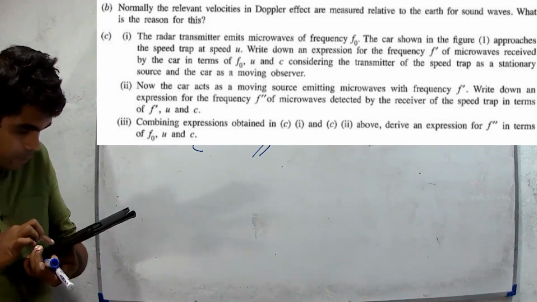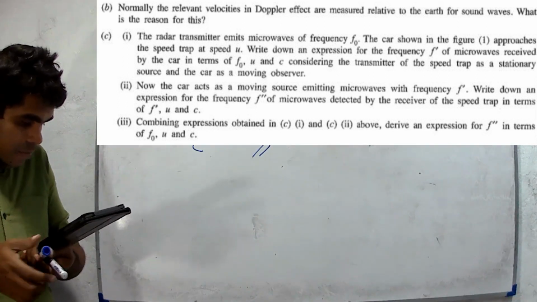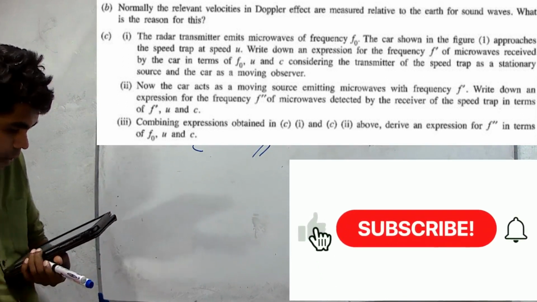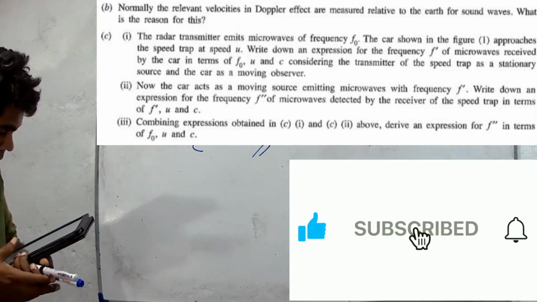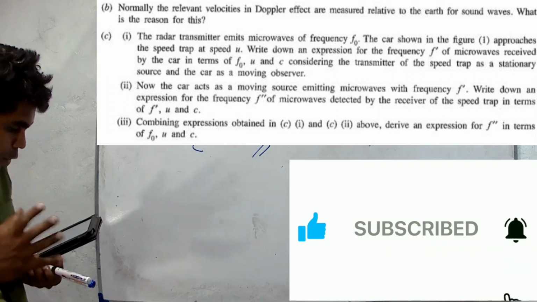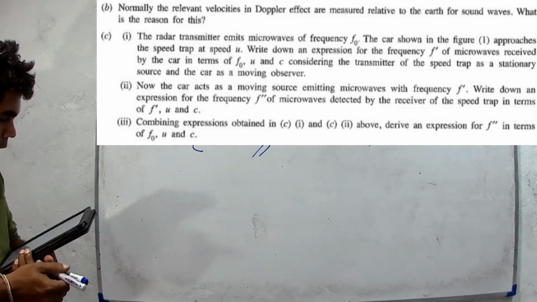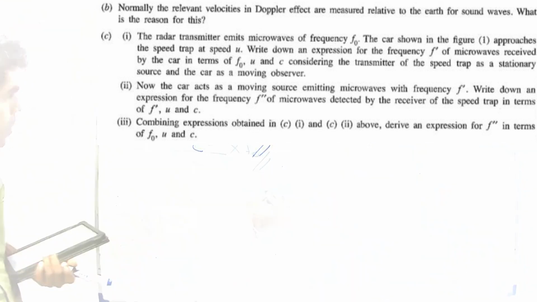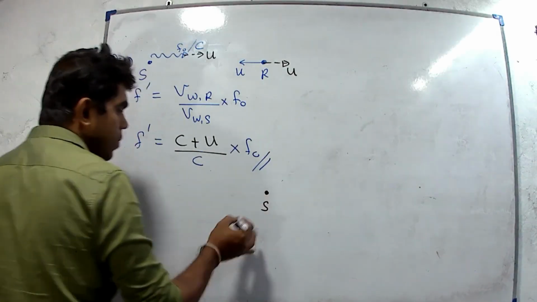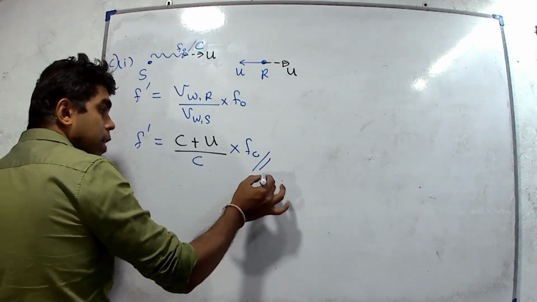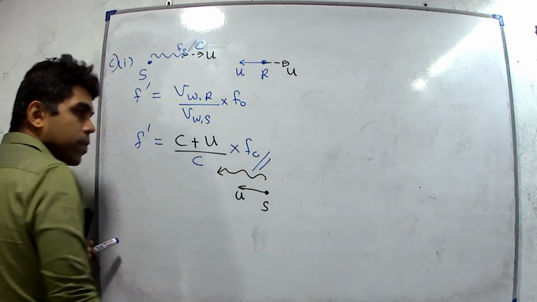Then part 2. Now the car acts as a moving source emitting microwaves with frequency f dash. Write down an expression for the frequency f double dash of microwaves detected by the receiver of the speed trap in terms of f dash, u and c. The source is the car, moving with velocity u. The source means it is reflecting the wave.